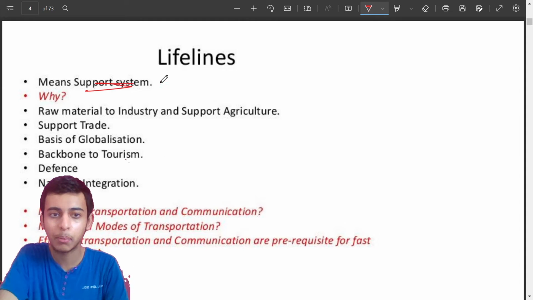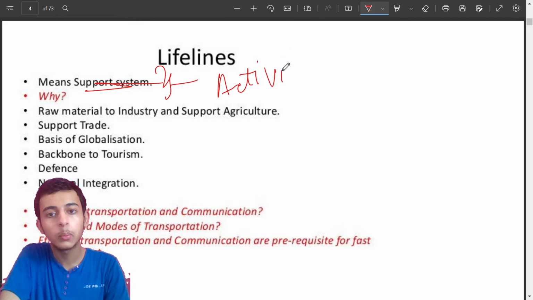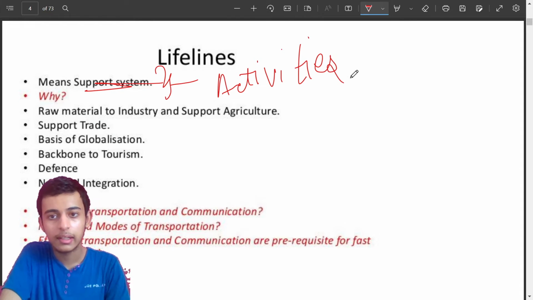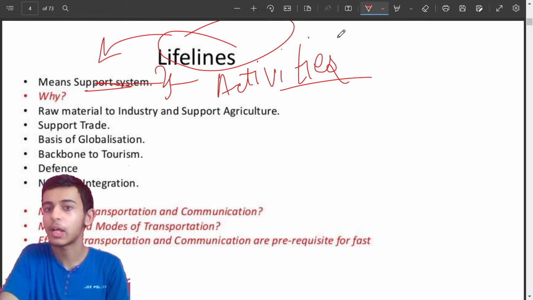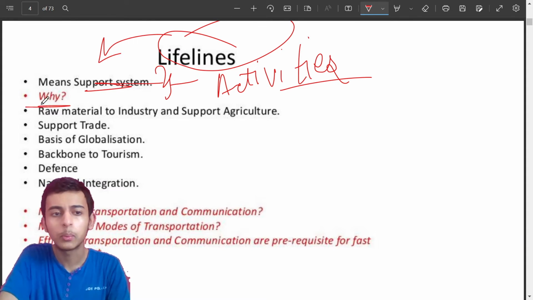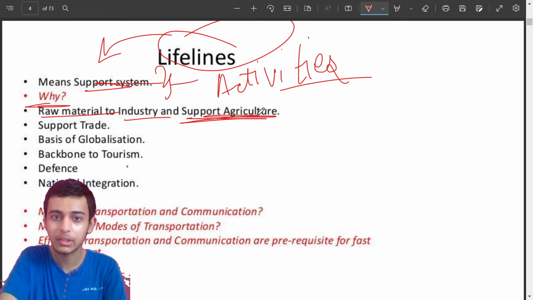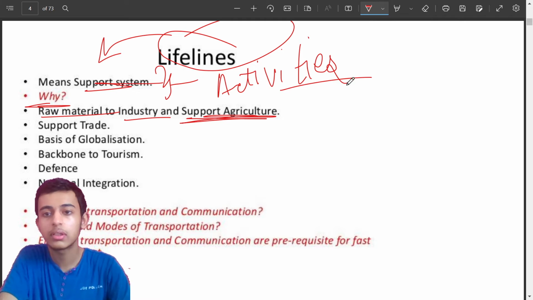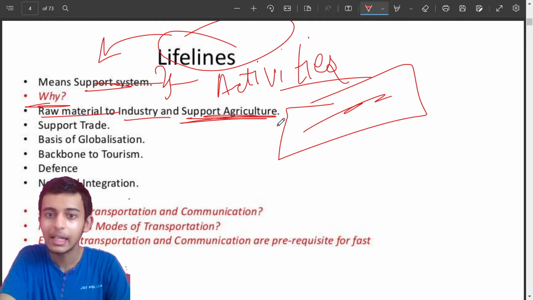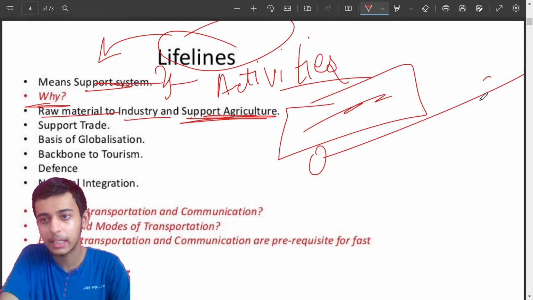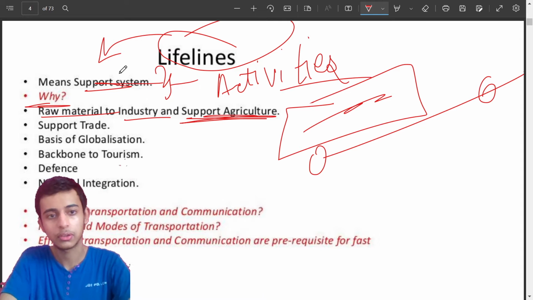Lifelines basically means the support system. They are supporting us in all the activities. Okay, whatever activities are taking place in the world, lifelines support them, just like transport and communication. Why? Why do you think so? Because they support industry and agriculture. What happens? They are going to transport the raw material to the industries. Without the transport, will you be able to supply the raw material? If you want to take the raw material from one place to another, you will need transportation system. That is why there is importance of transportation.